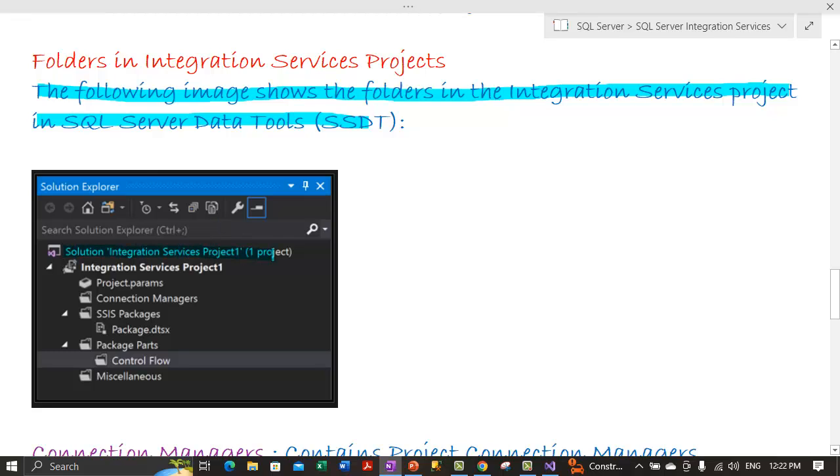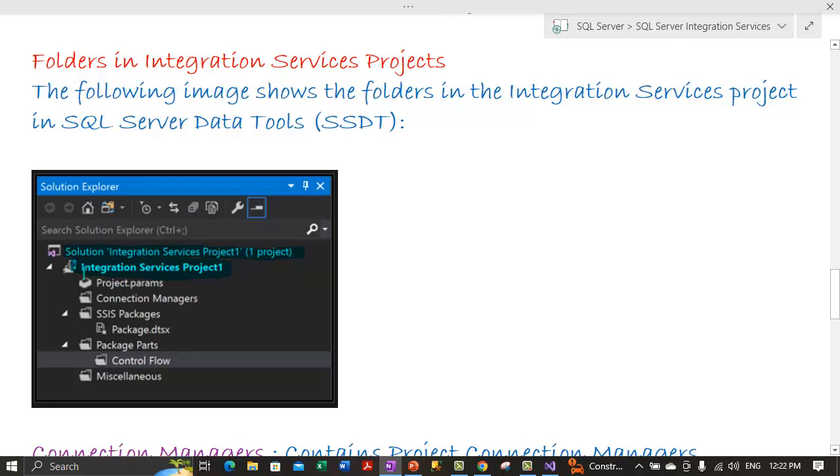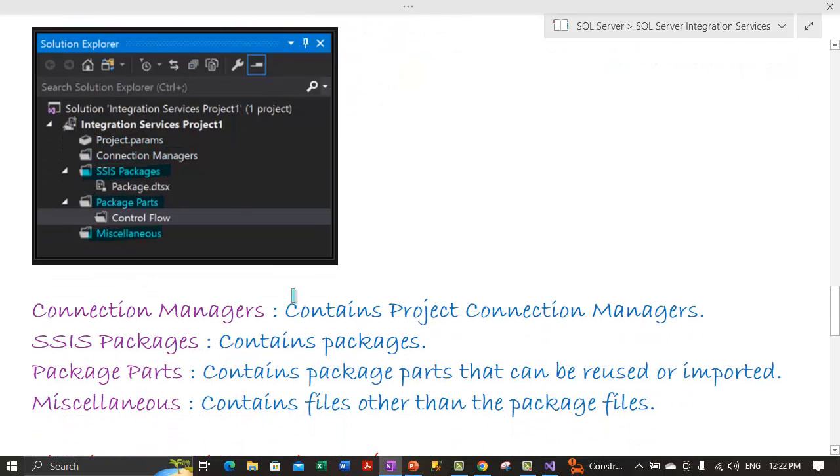So we have here the solution name. Here we have the project name. Under that we have various folders: project parameters, connection managers, SSIS packages, package parts, and the miscellaneous folder. Let's talk about these folders.